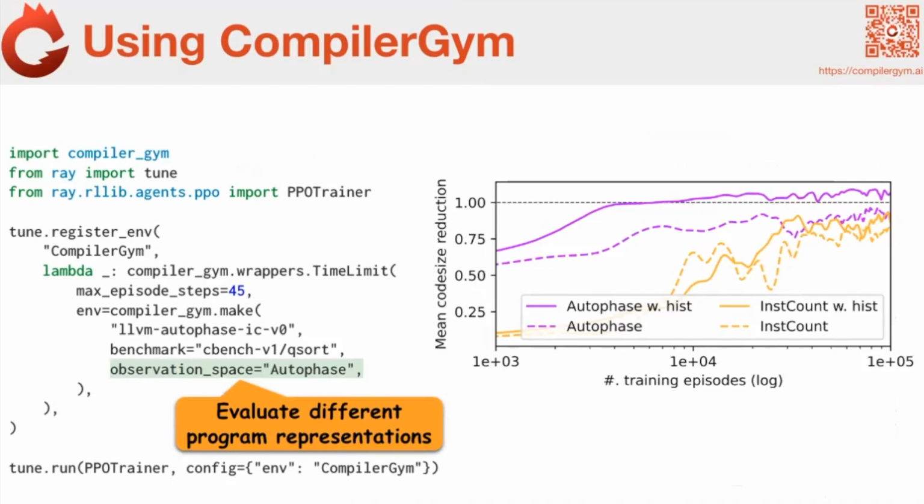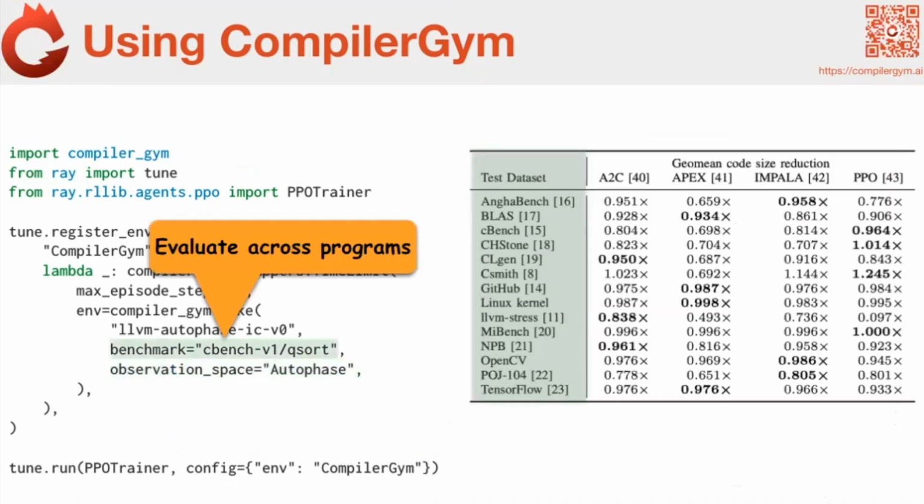Or we can say, okay, let's fix the observation space. Let's see how the performance of RL changes with different benchmark states. Because we've got a whole bunch of different programs shipped in CompileGym, you can just say, give me programs from AnghaBench, or give me BLAS programs, give me CSmith programs, give me programs mined from GitHub.